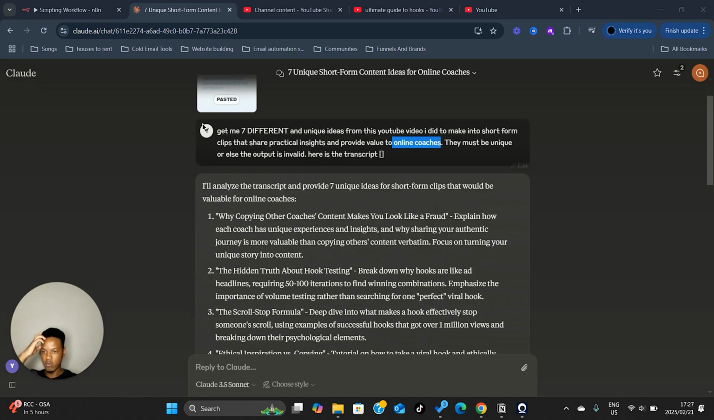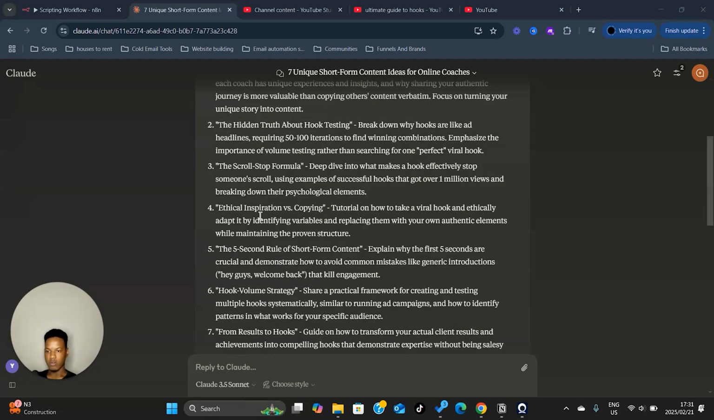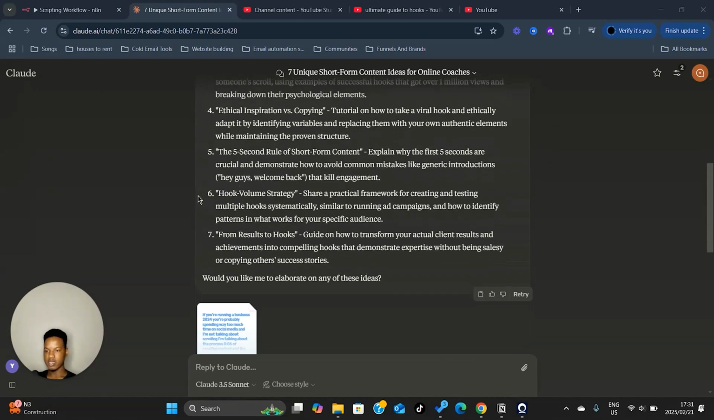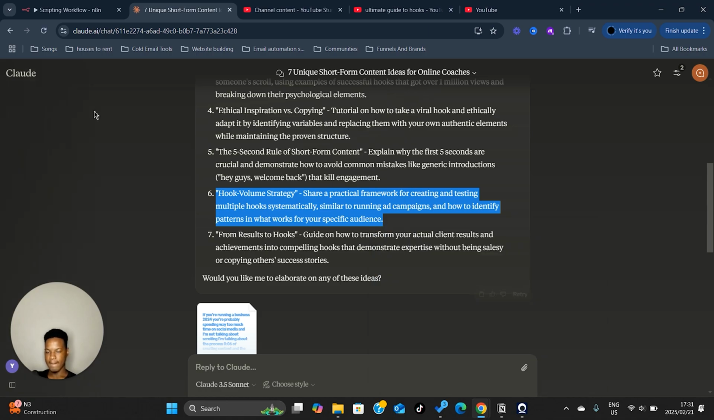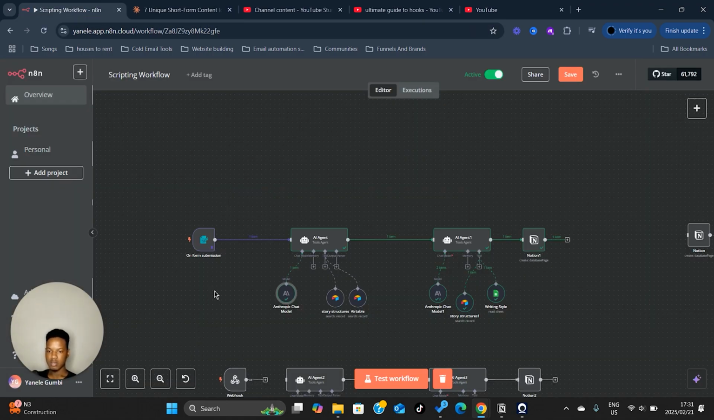Once you put that in and then you paste it in your transcripts and then you put the target audience that you're going for, you're going to take one of these 7 unique ideas and you're going to copy them. Yeah, I'm just going to copy that. And then here's where the magic happens. You're going to go to this workflow, click test workflow.